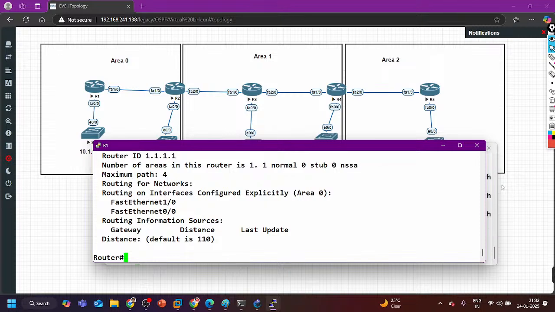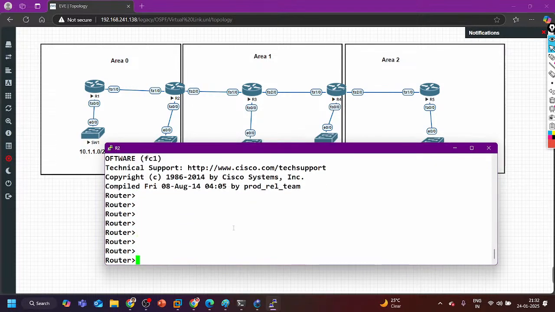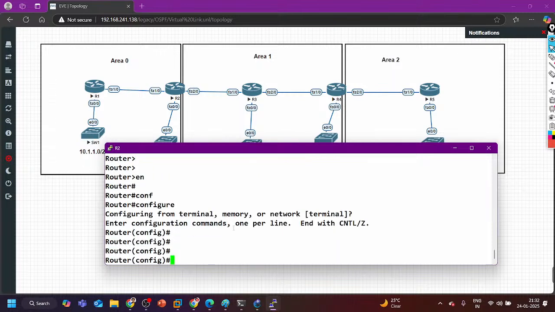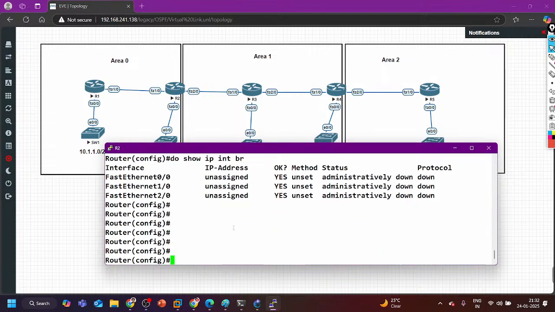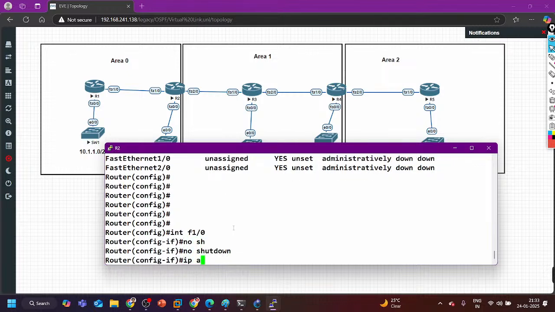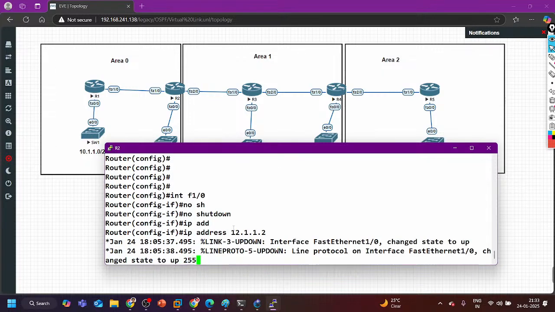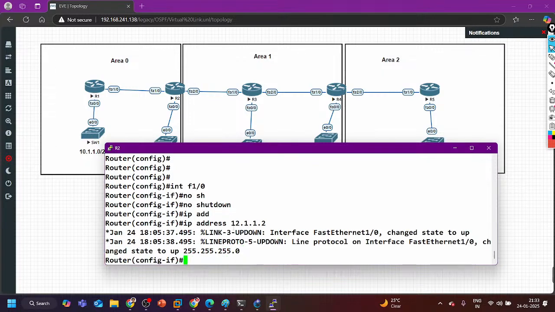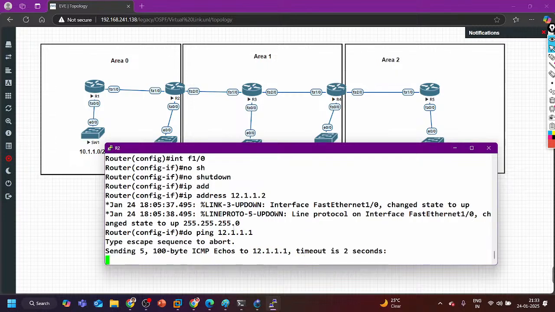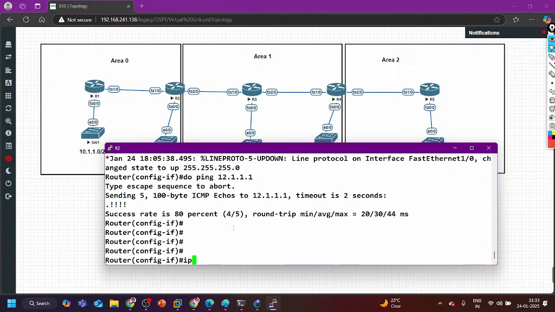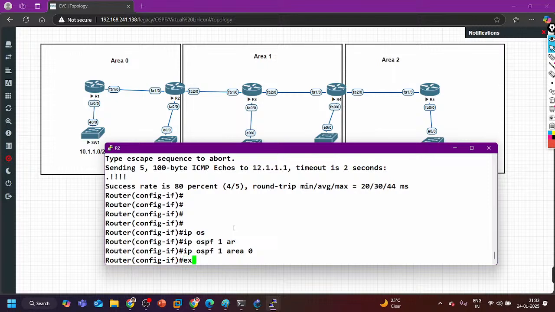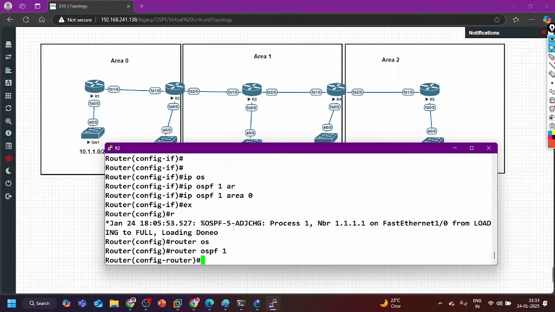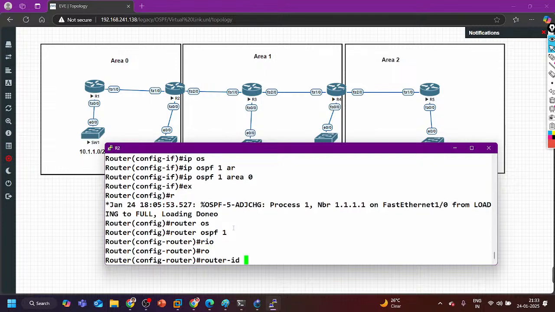Router ID is 1.1.1.1. Enable, config t. Show IP interface brief, IP is also not there. So interface f1/0, no shut, IP address 12.1.1.2 255.255.255.0, and ping 12.1.1.1. Okay. IP OSPF 1 area 0, and router OSPF 1, router ID 2.2.2.2.